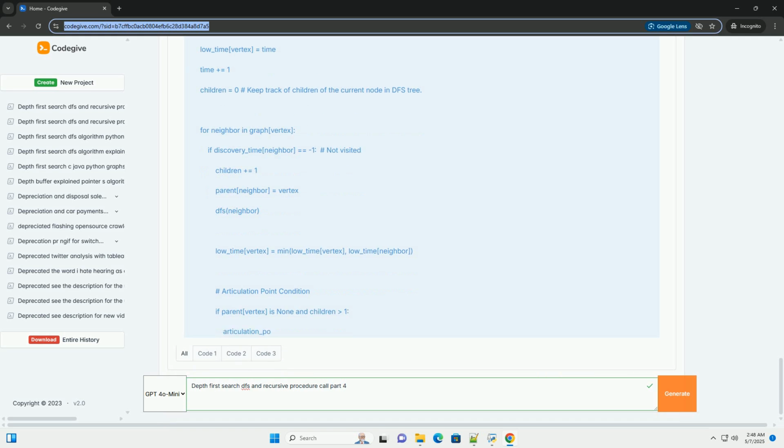Conclusion. This tutorial has covered several advanced applications of DFS, including topological sorting, finding articulation points, and finding bridges. We also touched upon optimization techniques to handle large graphs and avoid stack overflow errors. DFS remains a fundamental and widely applicable graph traversal algorithm. By understanding its principles and applications, you'll be well equipped to solve a wide range of graph-related problems.